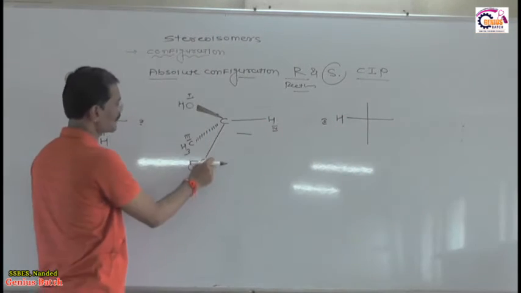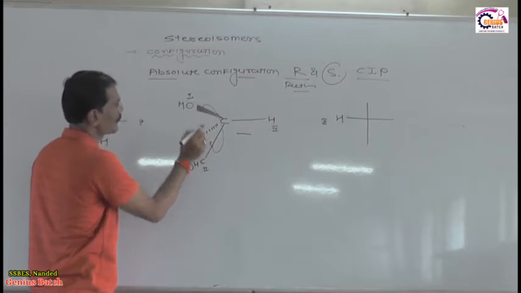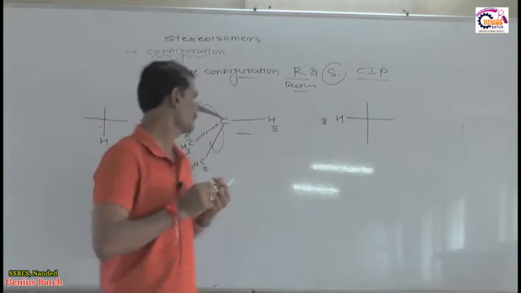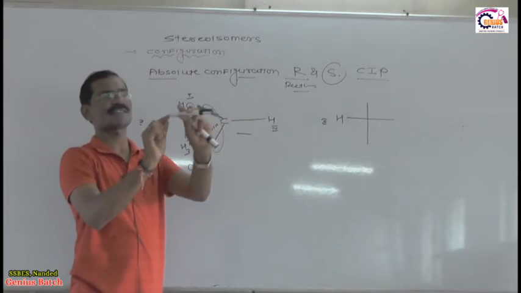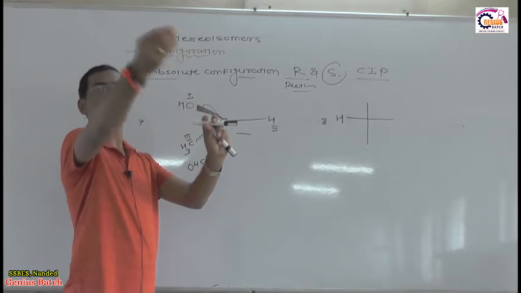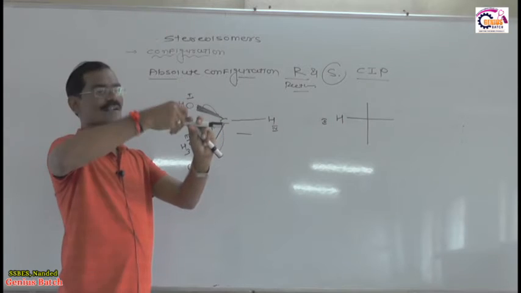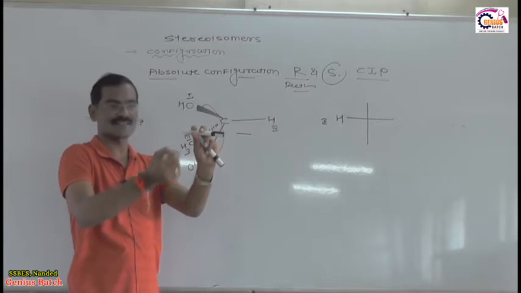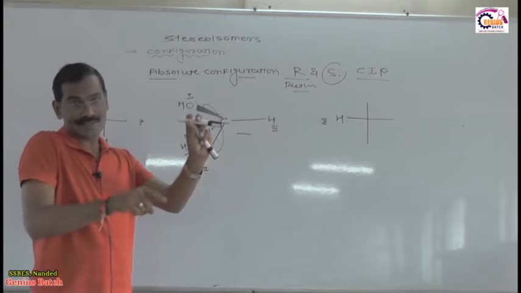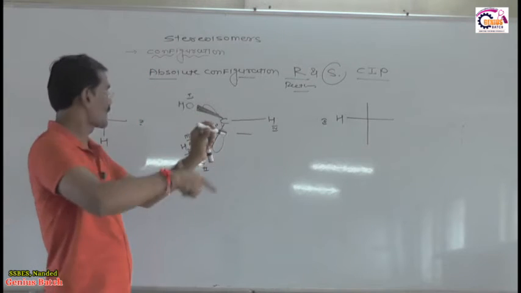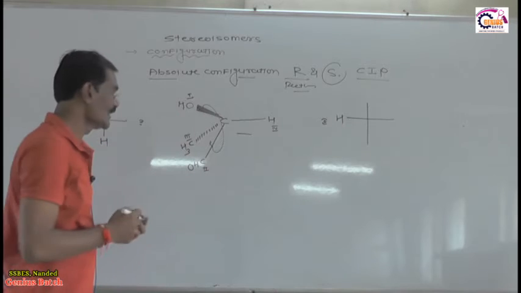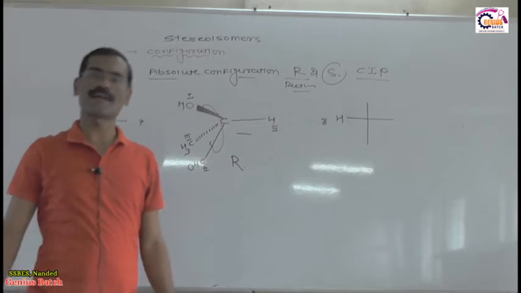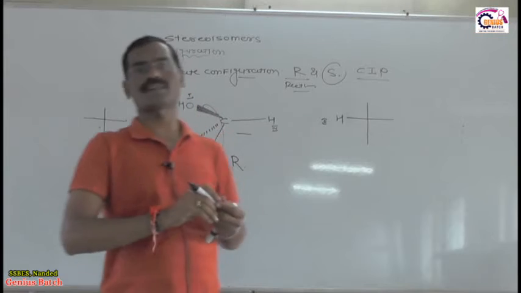First priority, second priority, then the rotation is like this. Why? Because suppose you consider this is the chiral carbon. OH is in front of the plane, CH3 is on this side, away from the observer, and here is CHO. OH, then CHO, then CH3, what is the rotation? The rotation is clockwise. And if the rotation is clockwise, then the configuration of this molecule is R. Is it okay?